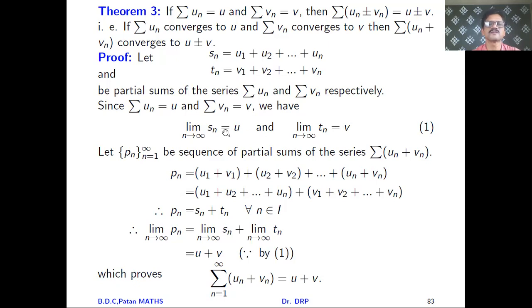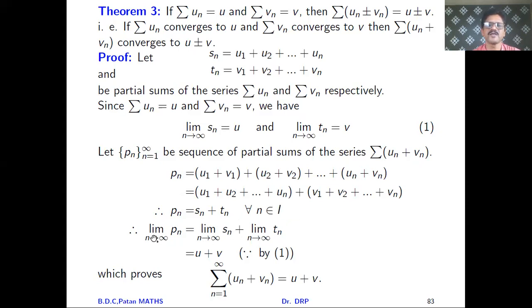So once you know this, if we take Pn to be the sequence of partial sums of summation un plus vn, then Pn we can write as u1 plus v1 plus u2 plus v2 plus so on up to un plus vn. Collect the terms containing u1, u2, so on un together, and v1, v2, so on vn together. Therefore Pn, the sequence of partial sums of summation un plus vn, we can write as Sn plus Tn for all n belonging to I, the set of positive integers.